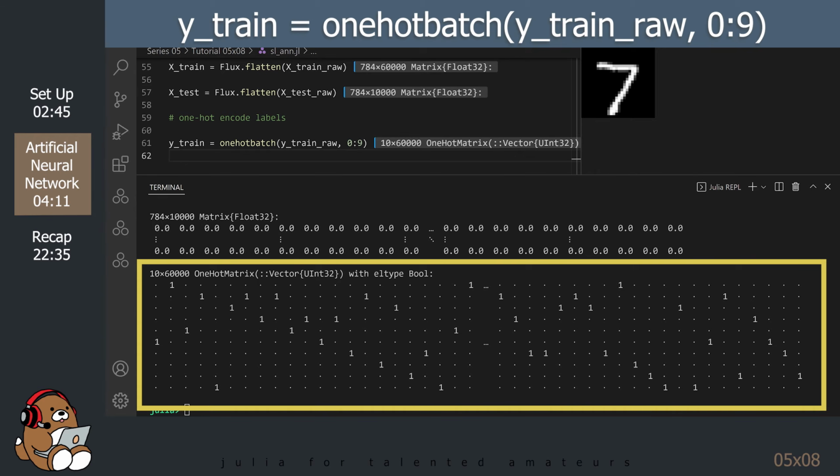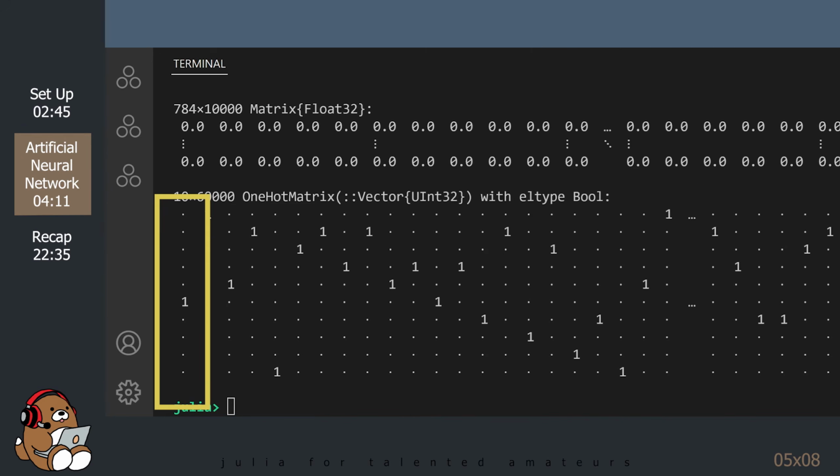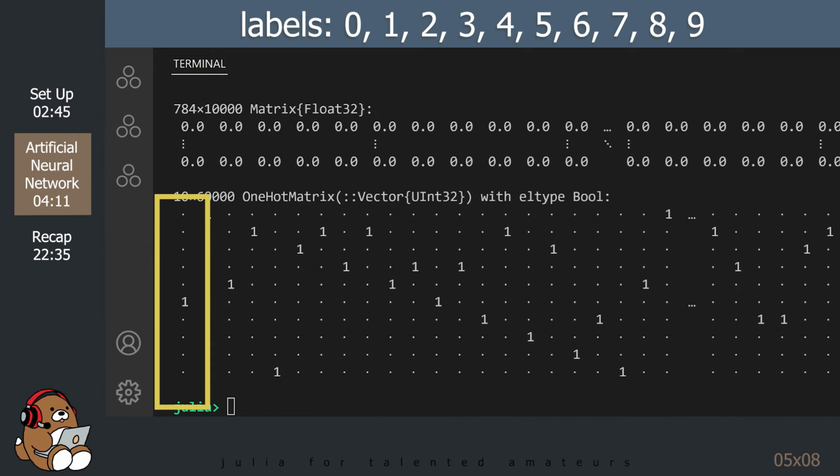For each label, it replaced the integer with a column vector with a 1 at the index representing the integer. So in the first column, that 1 is in the 6th row. But you'll recall that the first label is 5, not 6. That's because this column vector starts at 0 and goes to 9. So the 6th row represents the label for the number 5.